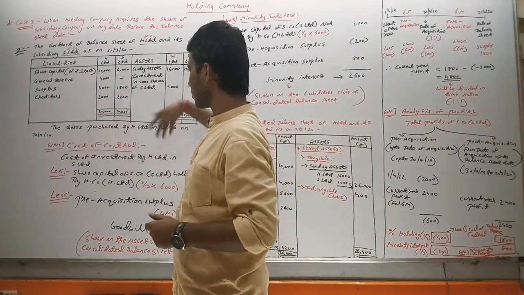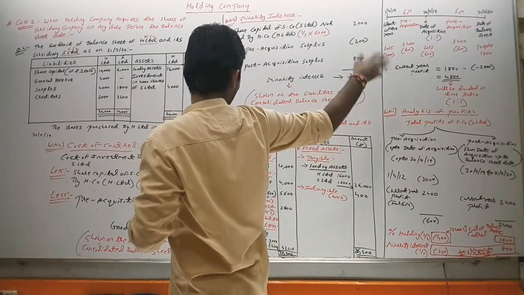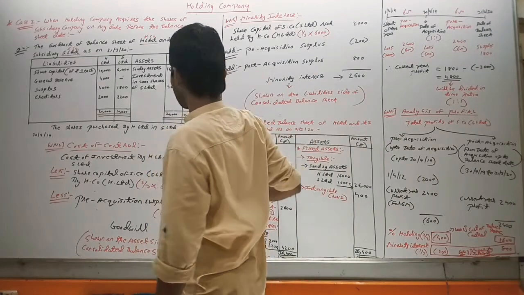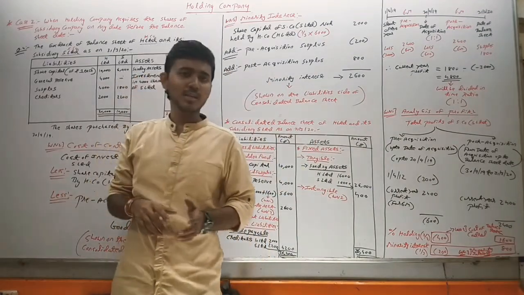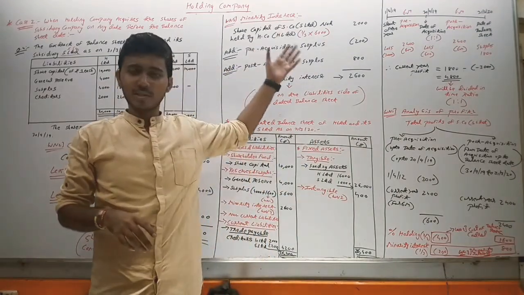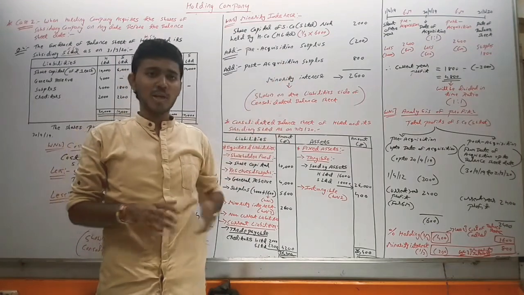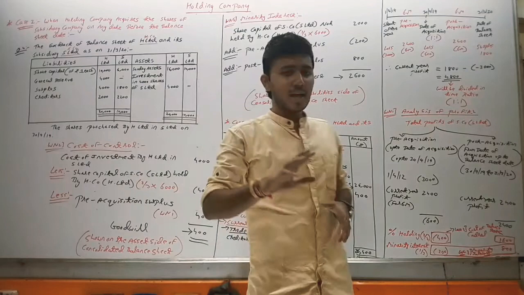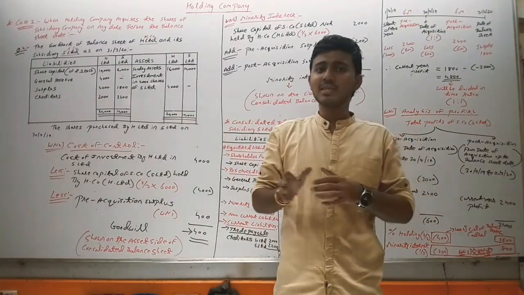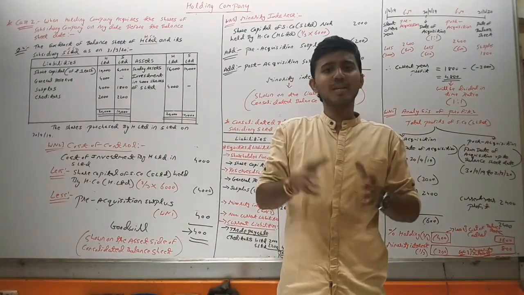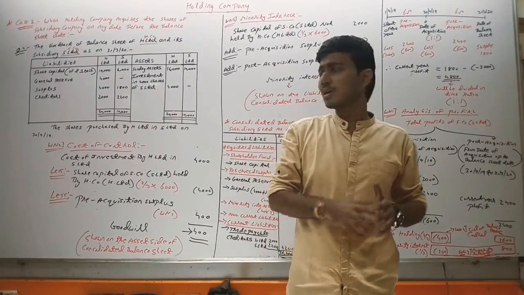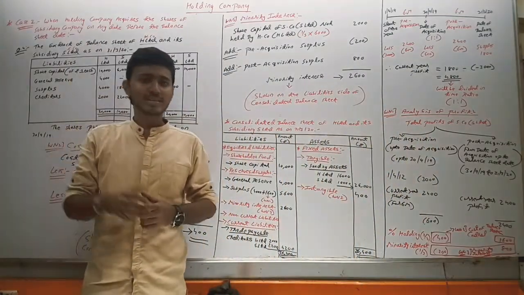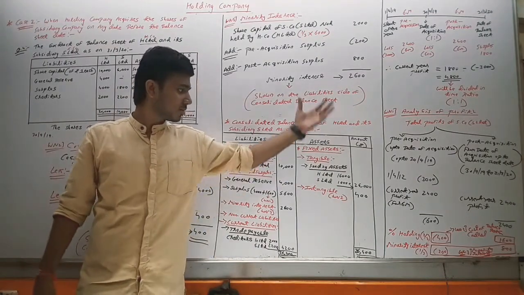So you can copy the question and you can copy the solution. All the working notes, first, second, third, and this consolidated balance sheet. And before this, we have seen the number of shares of the subsidiary company and percentage holding. Okay, so you can copy this for today's lecture. That's it. And in the next lecture, we will see some further notes, and it will be the final lecture of the holding company. So copy this all.